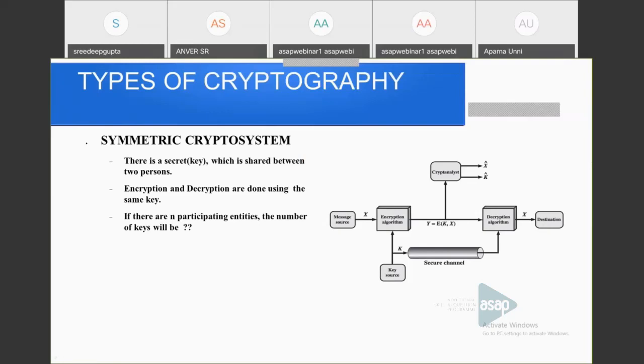We can see that pipe is the secure channel, and the ciphertext is passed through an unsecure channel. And there is a cryptanalyst. He is viewing the ciphertext, and he is always trying to find the original text, that is X cap, and the key K cap. At the receiving side, the receiver is decrypting the ciphertext using the same secret key. That is the symmetric crypto system.